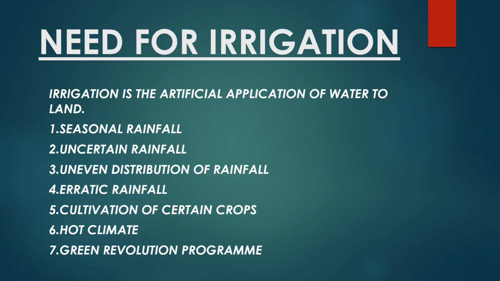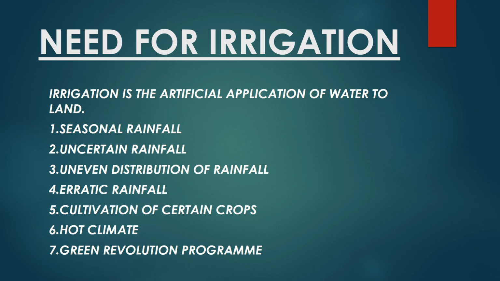It depends upon the pressure, high pressure and low pressure. Uneven distribution of rainfall, this means throughout India it is unevenly distributed. Some places receive maximum amount of rainfall, some places receive less amount, some places receive moderate amount of rainfall. So it is all unevenly distributed. Fourth is erratic rainfall.